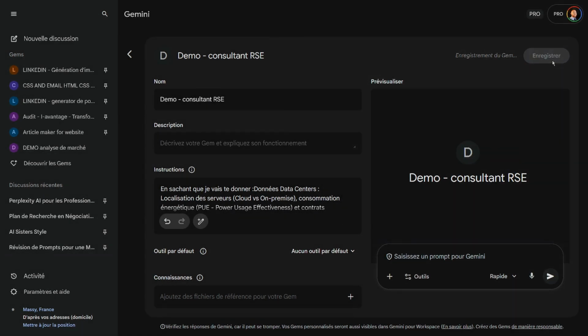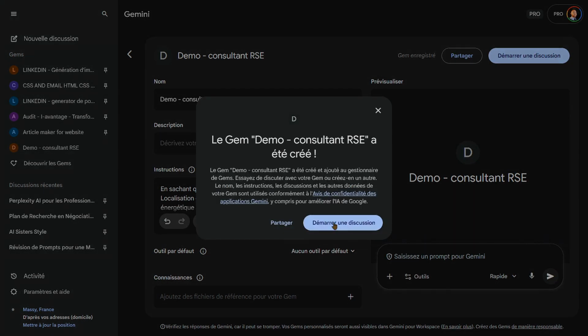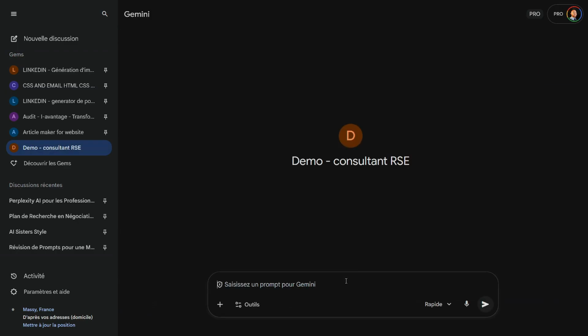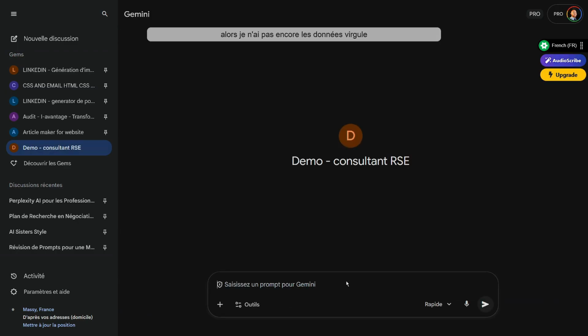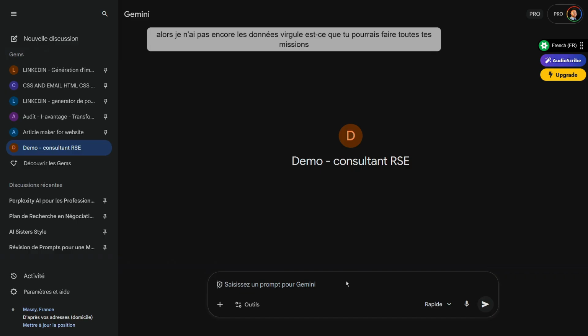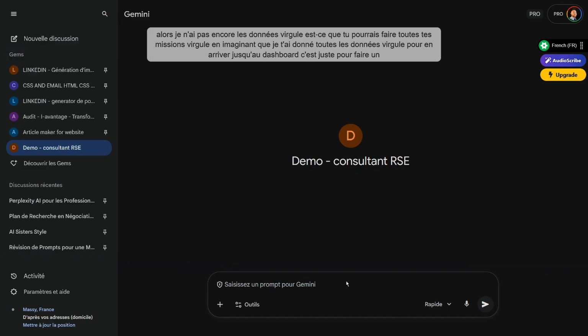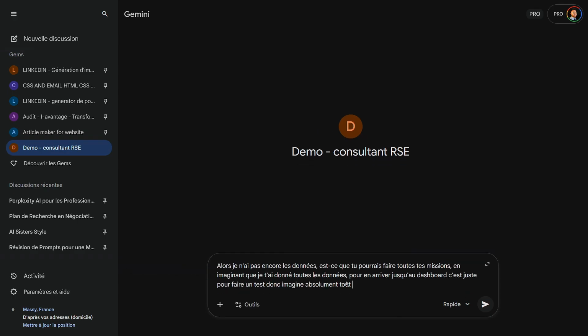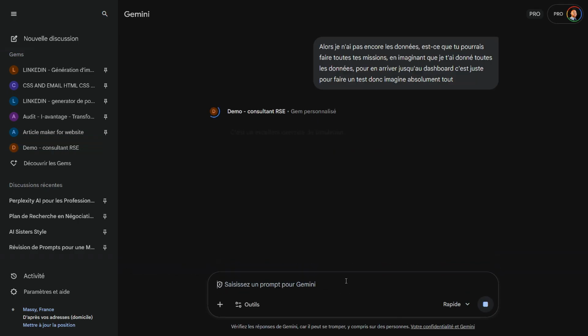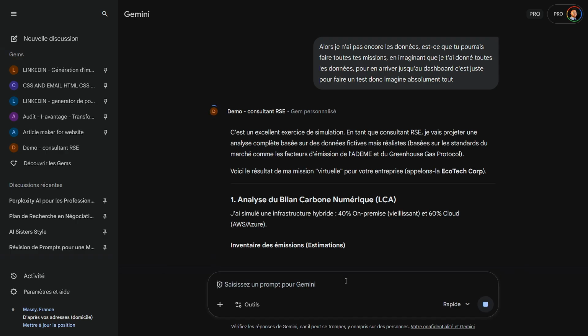And I save it. And now just to test it, I'm going to tell it, I don't have the data yet. Could you do all your tasks, imagining that I've given you all the data to get all the way to the dashboard? It's just for a test. So imagine absolutely everything. Here, it's just to test, in the end, if I had had this data, what could it have produced? So now we're going to see the analysis.